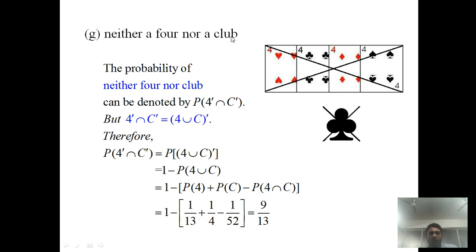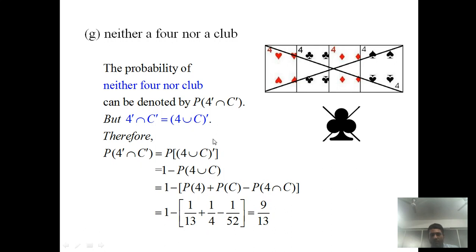Neither a 4 nor a club. The probability of neither 4 nor club is represented by neither 4, that is complement of 4, nor a club, that is complement of C, and nor is represented by intersection. But we know that 4 complement intersection C complement is also represented by 4 union C whole complement. Therefore, probability of 4 complement intersection C complement is equal to probability of 4 union C whole complement.